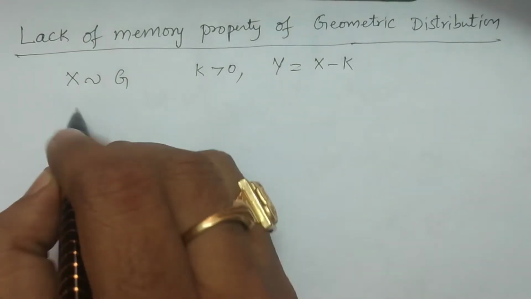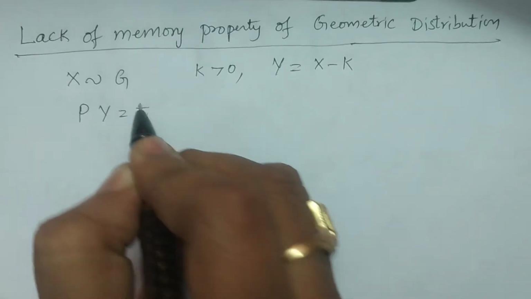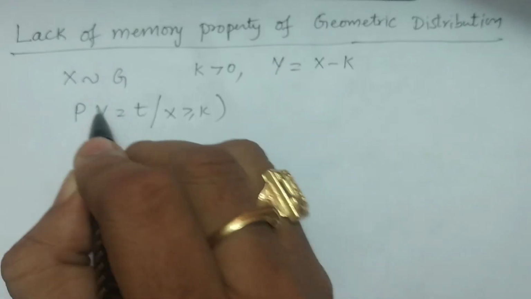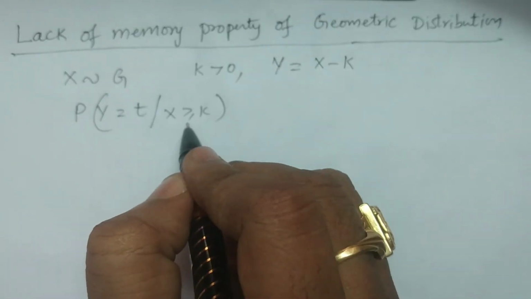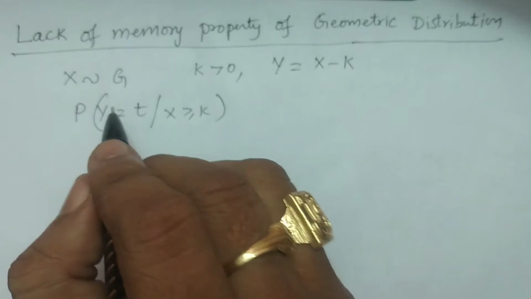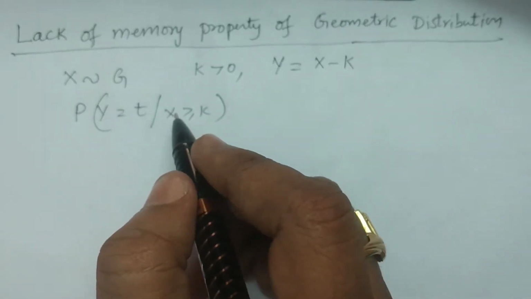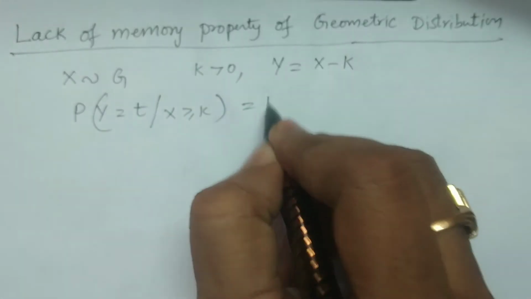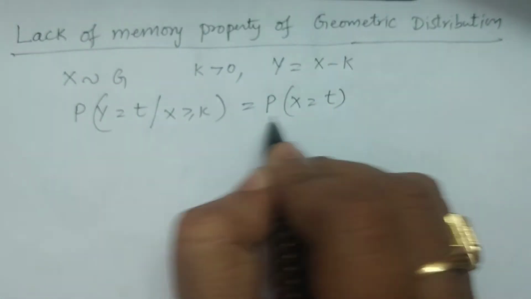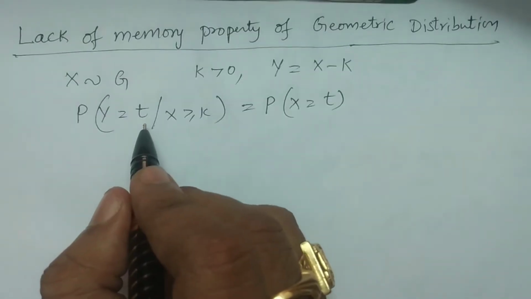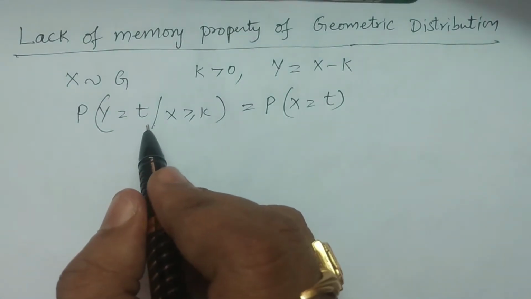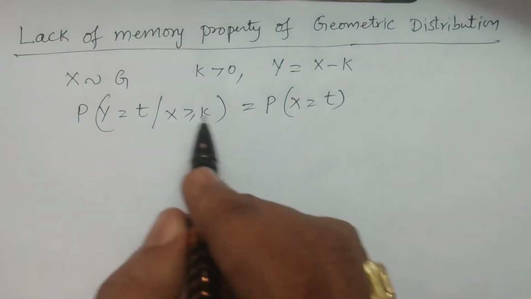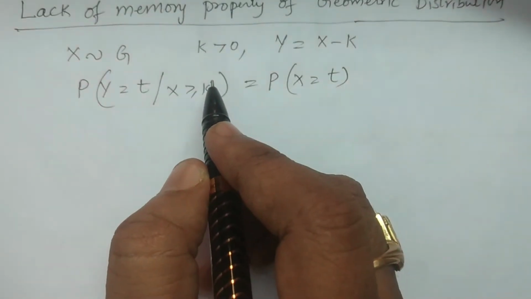The property is the probability of, for example, Y is equal to t, where t is one particular time period, given X greater than or equal to k. So you have a particular condition, X greater than or equal to k. Whatever the value of Y, it starts after finishing X greater than or equal to k. It is equivalent to the probability of X is equal to t. Both distributions, probability of X equal to t and Y equal to t, are the same. That is called lack of memory, with the condition that X is greater than or equal to k. Now come to the proof of this lack of memory property,